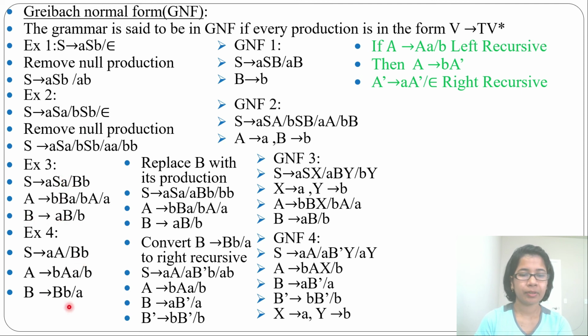But if that is not possible, then convert left recursive to right recursive. Then for that new grammar, find the GNF. The grammar should start with a terminal, then only you can find GNF. If it does not start with a terminal, then you have to rewrite the grammar so that it starts with a terminal. Like here it was left recursive, we rewrote it as right recursive, then we found the GNF.